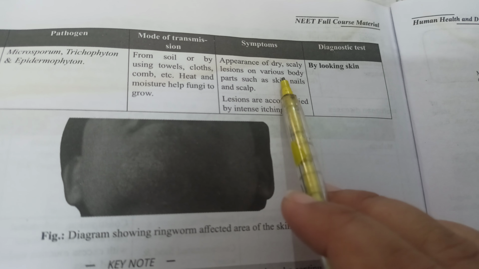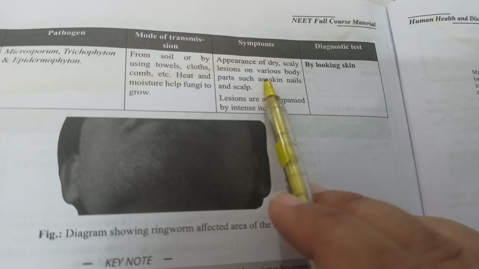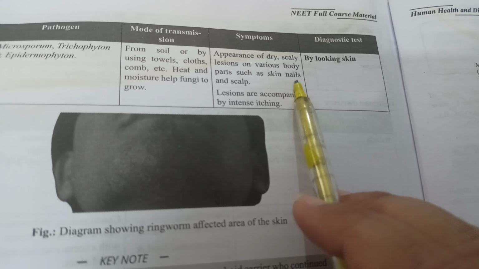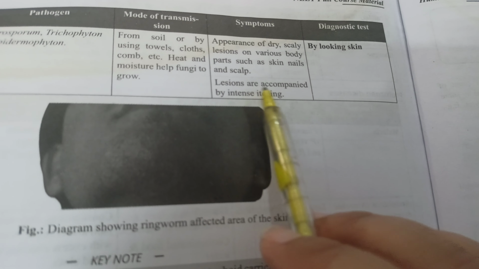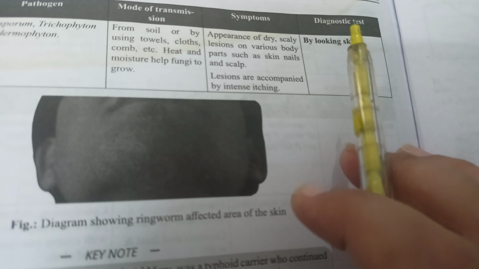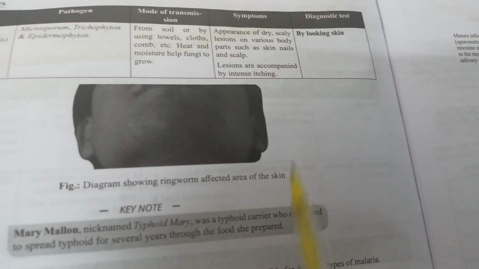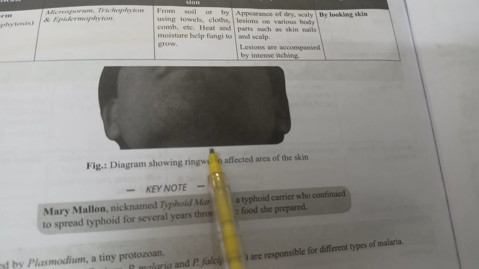Symptoms: appearance of dry skin, scaly lesions on various body parts such as skin, nails and scalp. Lesions are accompanied by intense itching. Diagnosis is by looking at the skin. There is no specific type of diagnostic test for this one. So this is the diagram of the ringworm and the affected area.